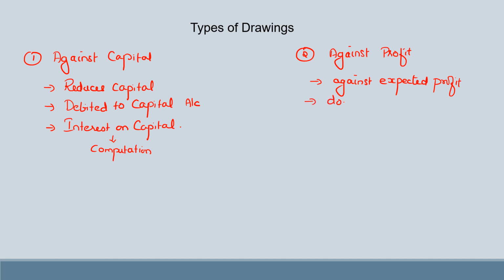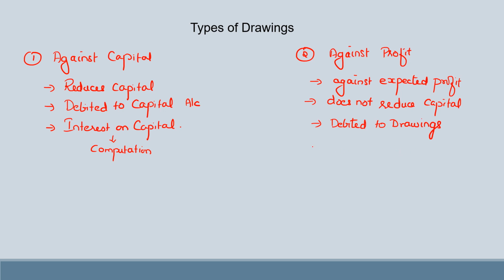This does not reduce the capital because it is not being withdrawn out of the capital, but whatever is the expected profit that is expected to be credited into the capital of the partner, against that the partner is withdrawing the amount for his personal use. And where does this particular type of drawing against profit go? It is debited to a separate account called the drawings account. So it is debited to the drawings account.